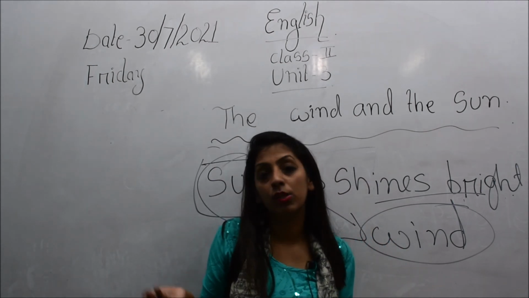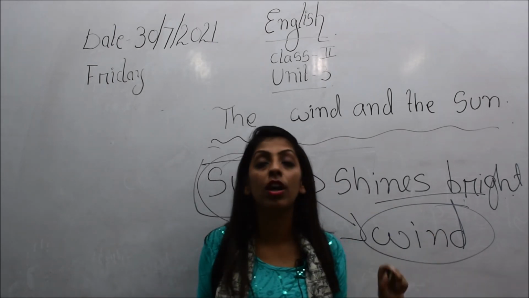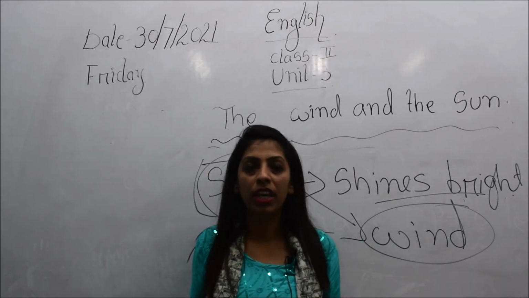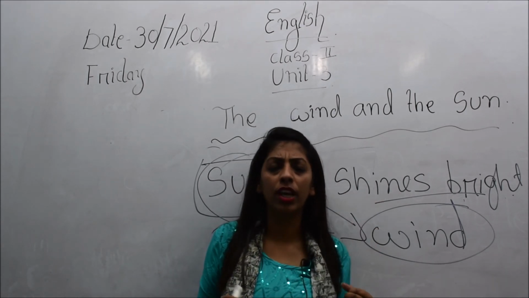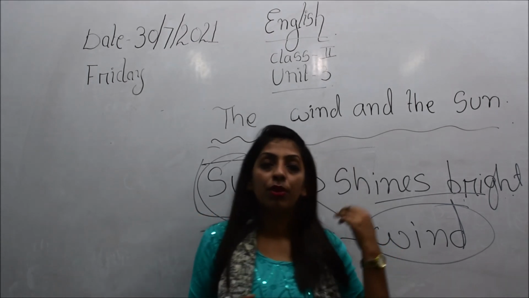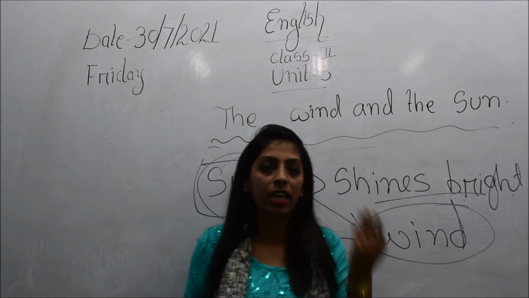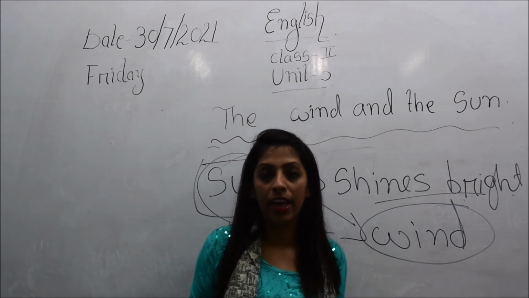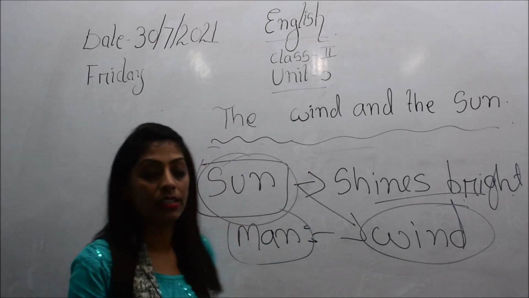And also the sun gave the first chance to the wind. But when the wind could not, then the sun made the attempt. And how? By shining brighter. He made that man feel so hot from the heat of the sun that finally the man by himself took off the coat. And then the sun said, you see, I have made him do that and I won. Who won, children? The sun said that he won.